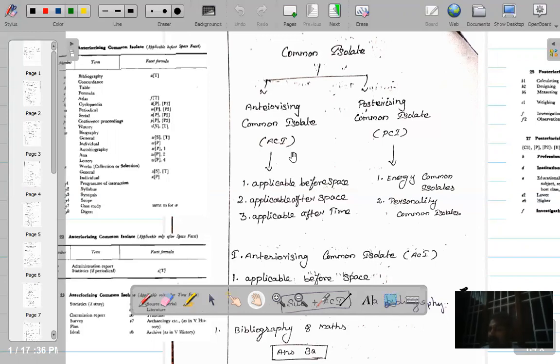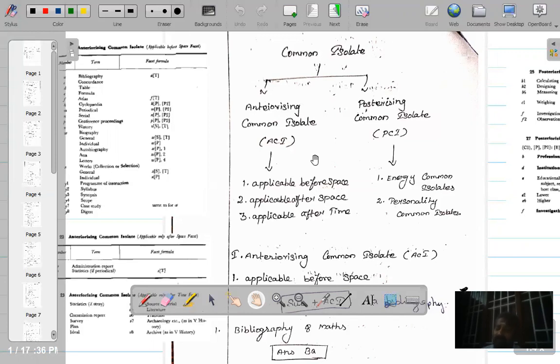So where will the criticism come? First, the book should be there. Whatever book Ramasamy wrote, that should be there. Then comes criticism. Without the book, there is no criticism. Okay. So the books with ACA will have anteriorizing position to the main class, and the books with the posterior common isolates will have next place to the main books. Fine. With this understanding, let me do the concept.